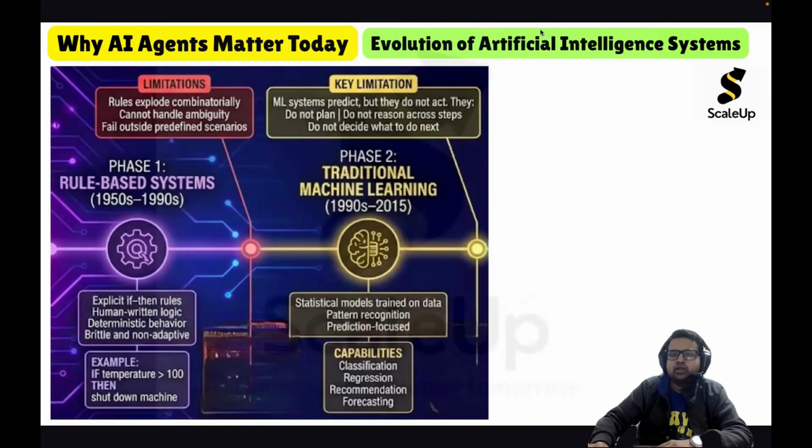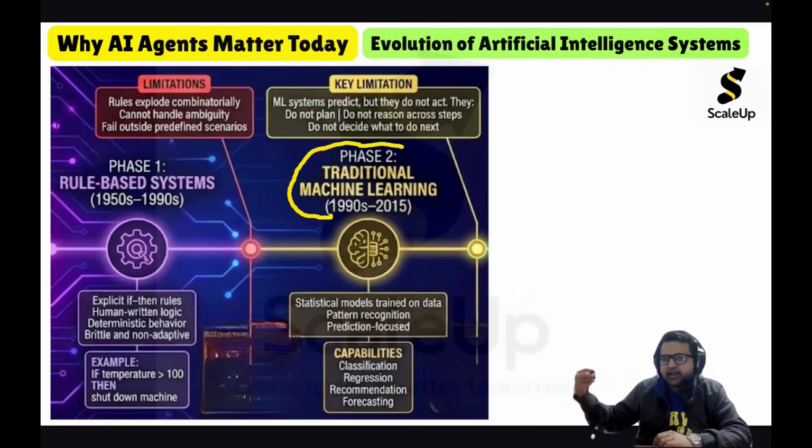Now the next is traditional machine learning systems, phase two, because we are talking about the evolution of artificial intelligence systems. We started with phase one, the rule-based systems. Now we are moving towards traditional machine learning systems, from the 1990s to 2015.